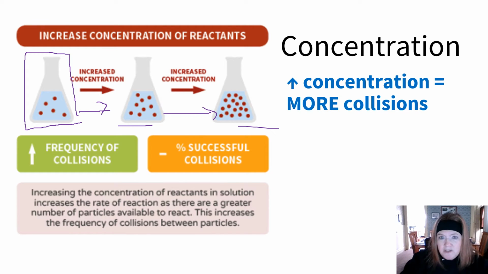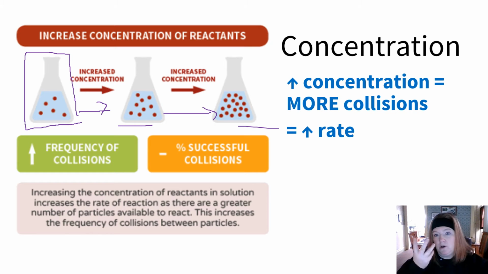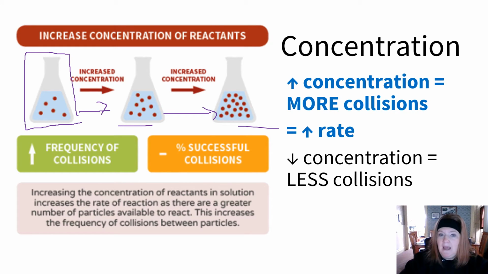When we increase the concentration, there's going to be more collisions. Okay, it's like being on a crowded bus. You're more likely to bump into somebody. And if there are more collisions, some of them are bound to be effective. So the number of effective collisions is going to go up. That's going to increase the rate. On the other hand, if we decrease the concentration, we're going to have fewer collisions, which is going to decrease the rate. So if we want to increase the rate of the reaction, we have to increase the concentration. We have to put more particles in the same space.